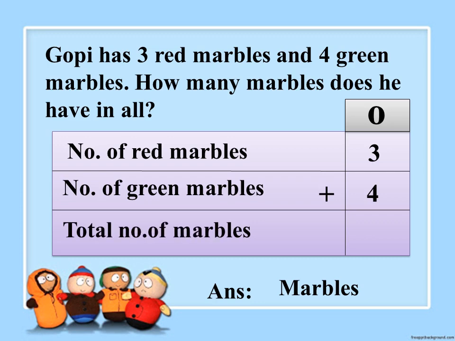Shall we count how many marbles does he have? 3 in the mind, 4 in the finger. After 3, 4, 5, 6, 7. Very good children. So total number of marbles, how many he has got? He has got 7 marbles.